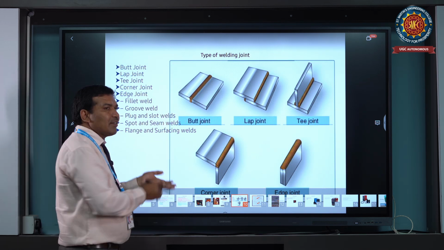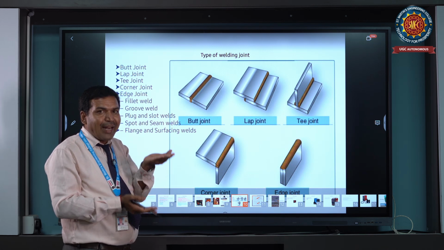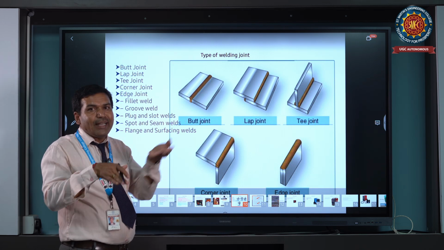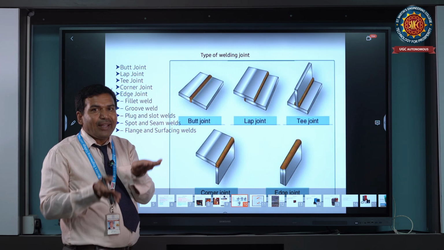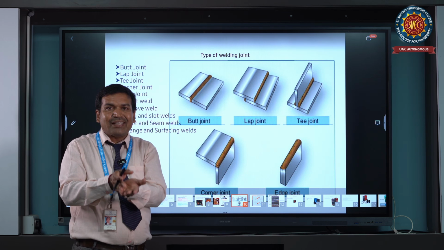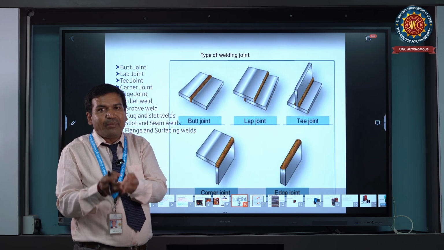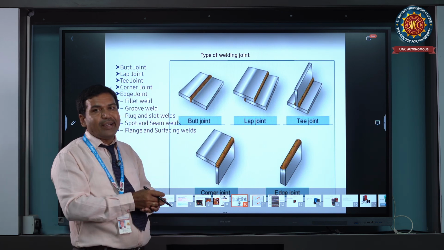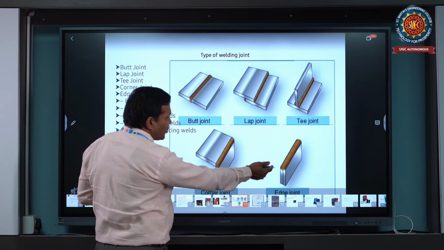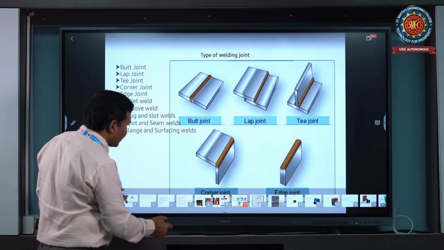If two plates are placed side by side, it is a butt joint. If one plate laps over the other plate, so two edges overlap, wherever you use that, it is a lap joint. Or you can join one job and another job at a 90 degree angle at the edges, either 90, 30 or 60 degrees, whichever angle of shape we want. The joints will be butt joint, lap joint, T-joint, corner joint, edge joint. There are many categories of joints for different operations like that.